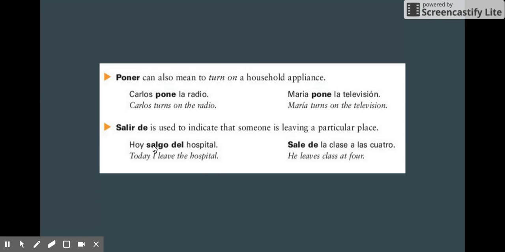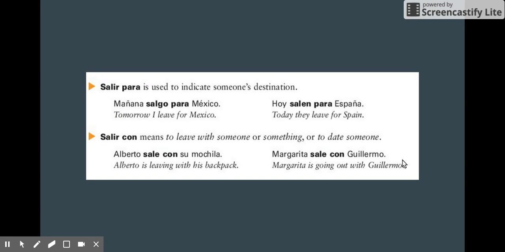Salir de is to leave a place. Salgo del hospital, I'm leaving the hospital. Or salgo de la clase a las 4, I'm leaving the class at 4. Salir para, another preposition, is to go towards somewhere. And this is also interchangeable with the verb ir. So you could say, mañana salgo para México, or you could also say, mañana voy a México, or hoy salen para España, or hoy van a España. Both of them, like I said, are interchangeable here.